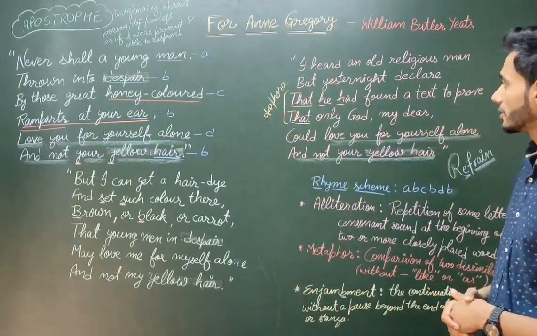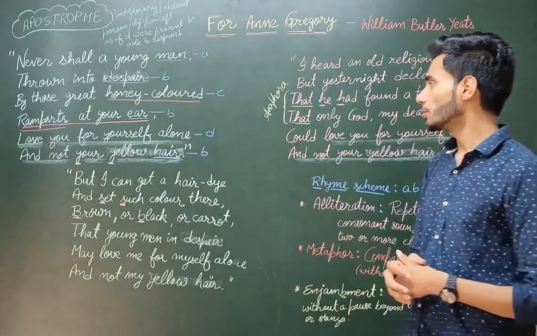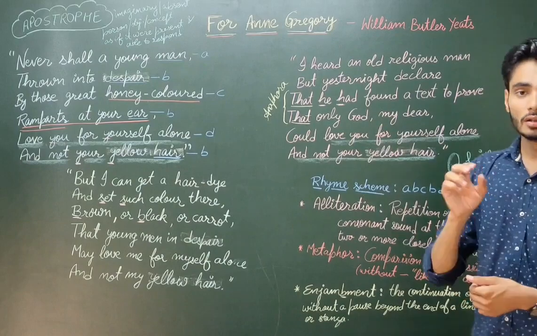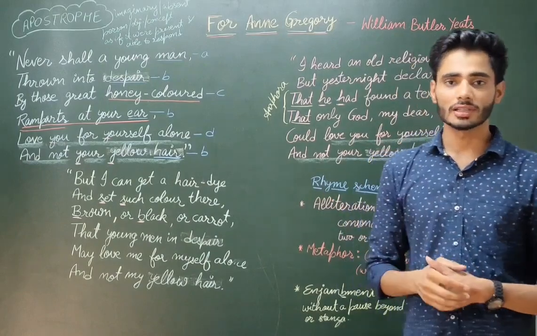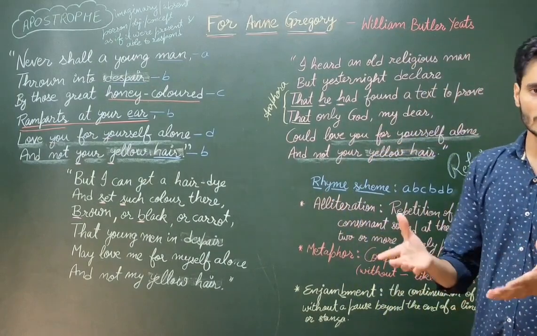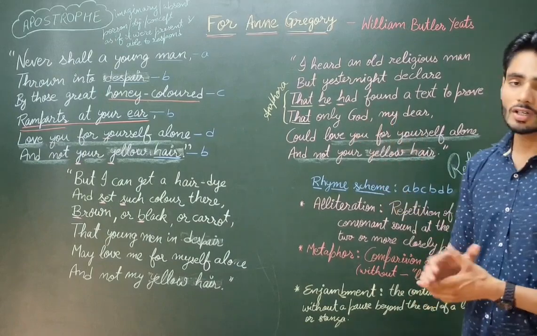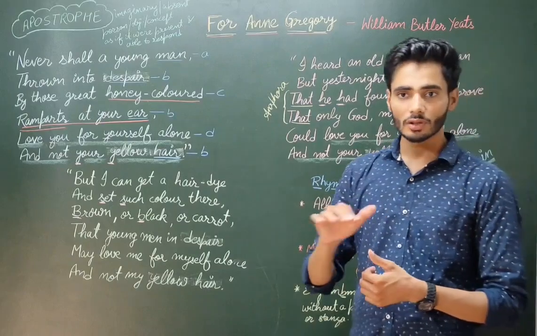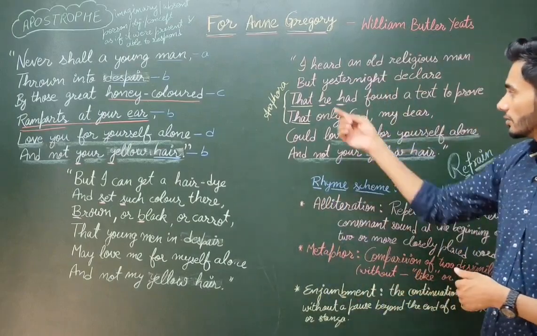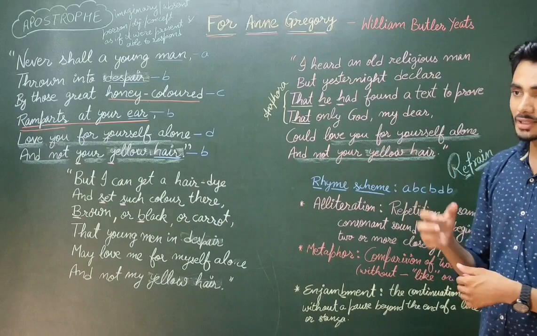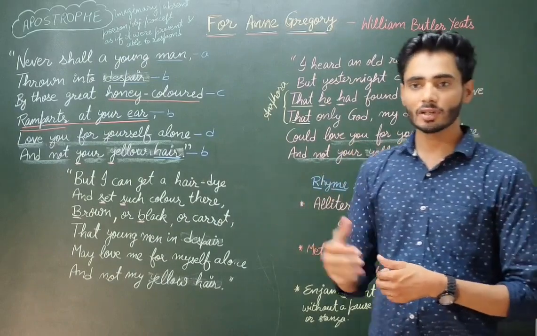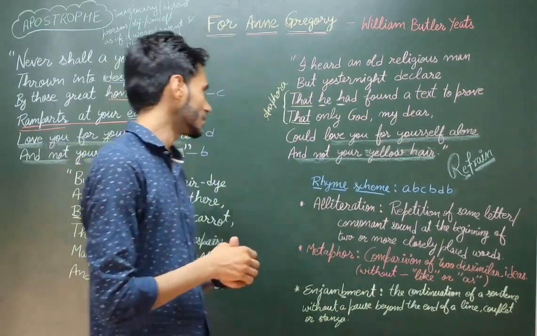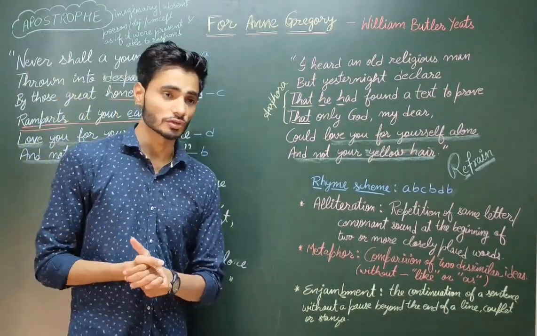Next poetic device is anaphora. Anaphora is a poetic device used when there is a repetition of words or phrases at the beginning of consecutive sentences. There should be no gap in between them. So when there are two or three consecutive lines, and a word or phrase is repeated at the beginning of these lines, then we can say the anaphora poetic device has been used.